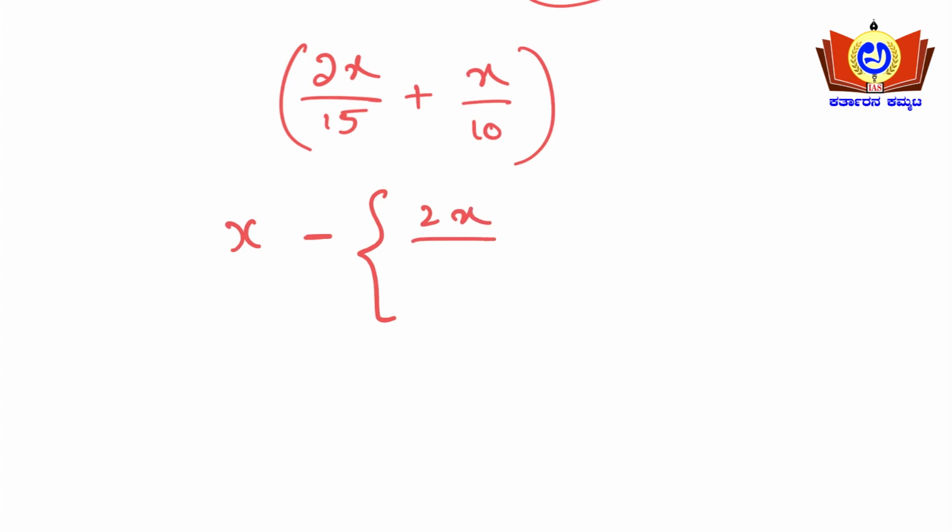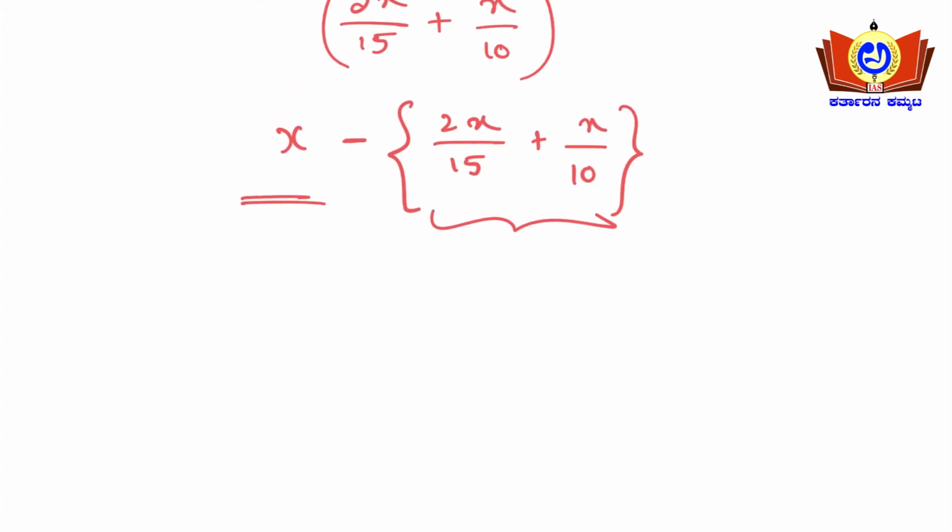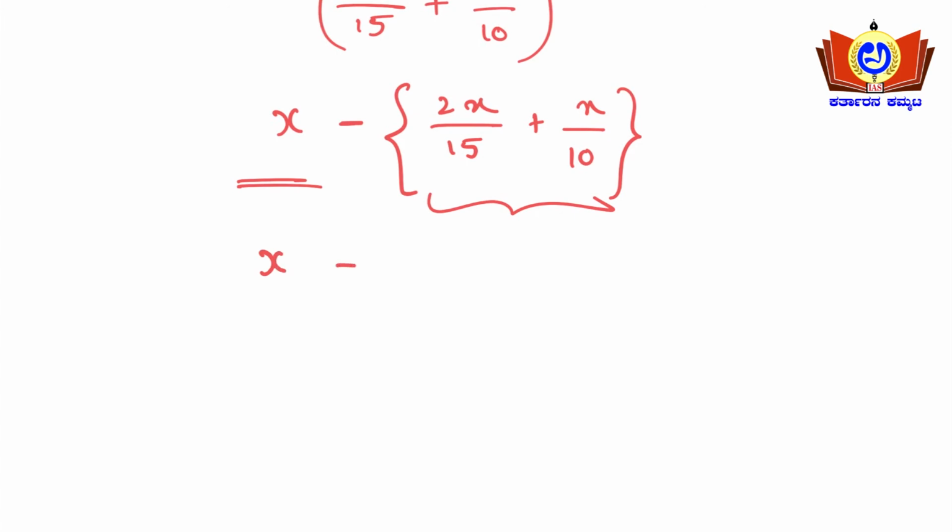So 2x by 15 plus x by 10 here. Okay, so this is the total absent strength and this is the total strength. So we shall solve here. We need to take off the bracket first: x minus 2x by 15 minus x by 10 here. Upon solving this, we will take the LCM here.